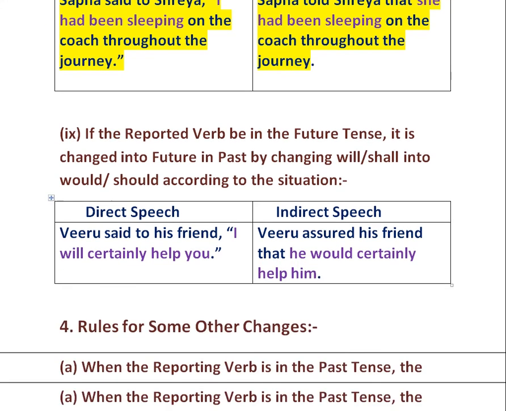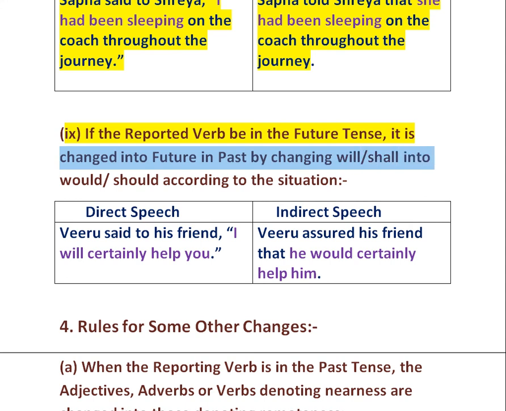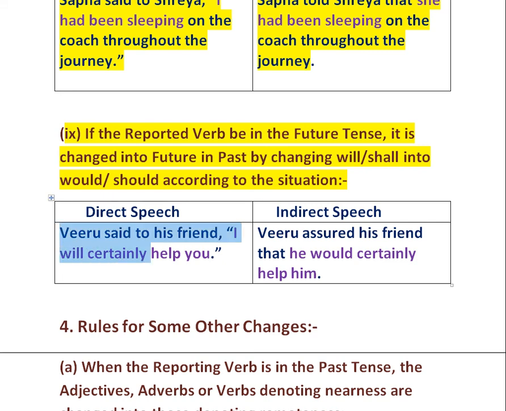The next rule is if the reported verb be in the future tense, it is changed into future in past by changing will or shall into would or should according to the situation. But would is used nowadays, shall is not used for expressing future time. Example is Viru said to his friend, I will certainly help you. It changes into Viru assured his friend that he would certainly help him.